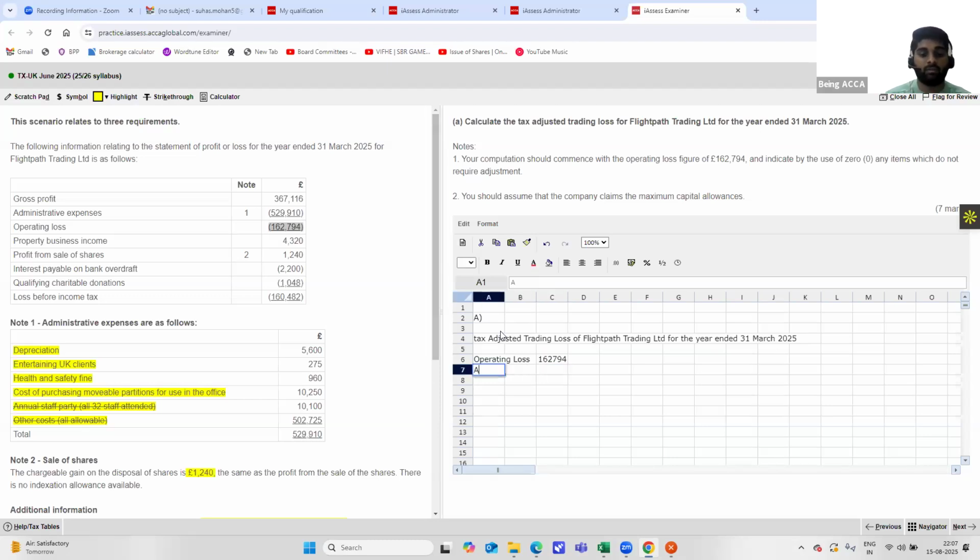Okay. Now, what do we add back? We add back anything that is relating to the administrative expenses, as we have discussed earlier. Add back depreciation. We have already seen depreciation. It should be added back, and the depreciation is 5,600 because it is a non-cash expenditure. Next is entertaining UK clients, which is 275 pounds.